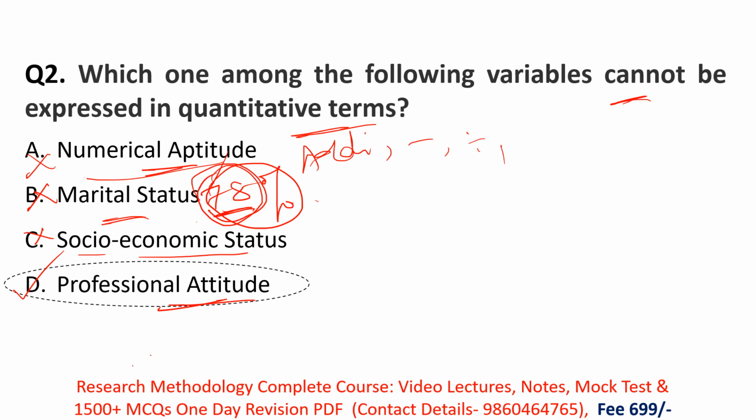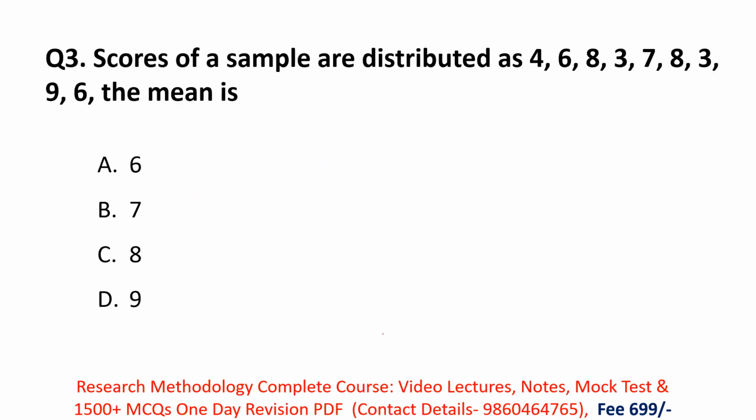Okay, next. Scores of a sample are distributed as 4, 6, 8, 3, 7, 8, 3, 9, 6. The mean is. So in this question, they have given us scores of a sample, and we have to find what will be the mean. Mean means the average score of a whole population.